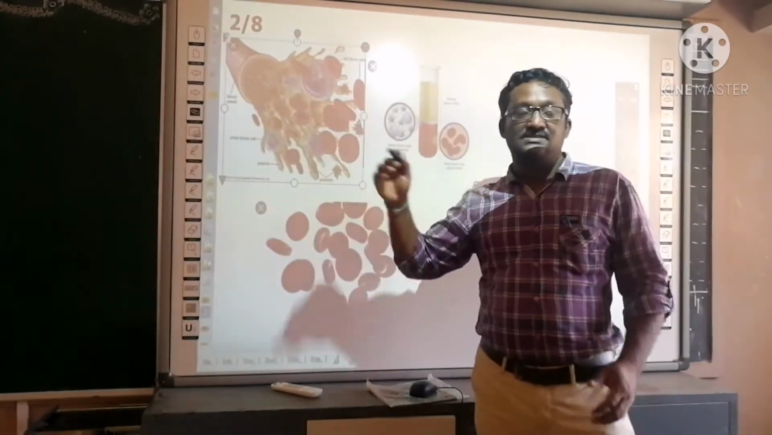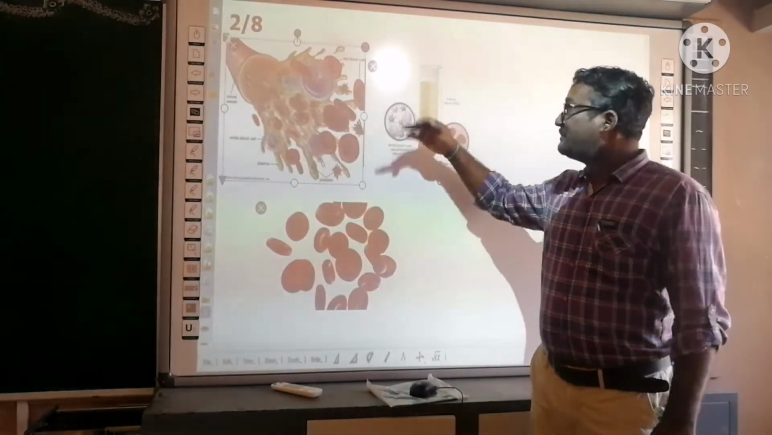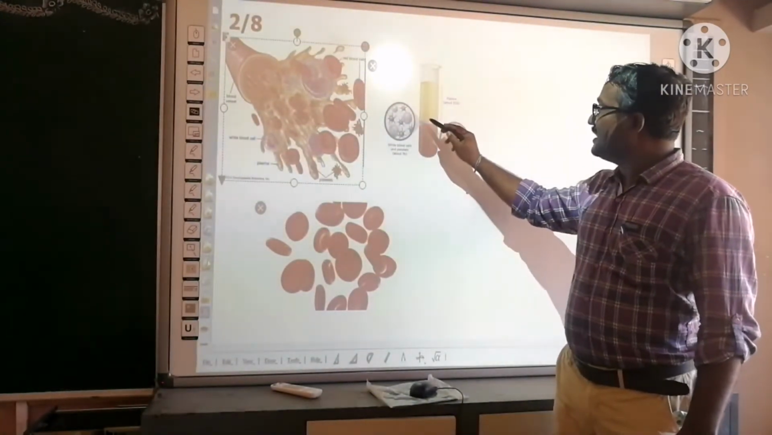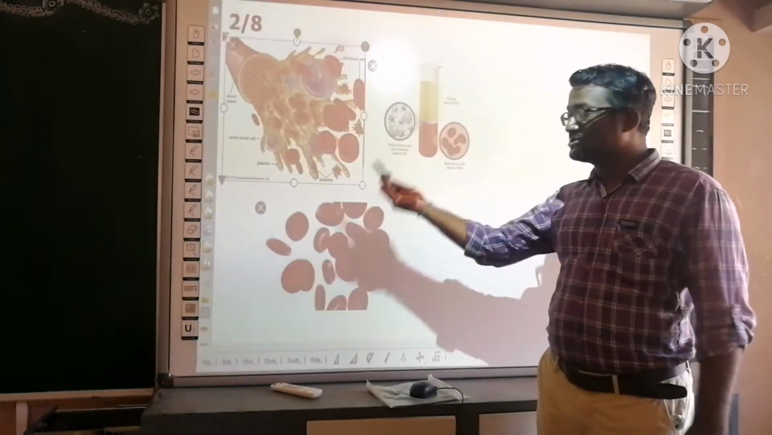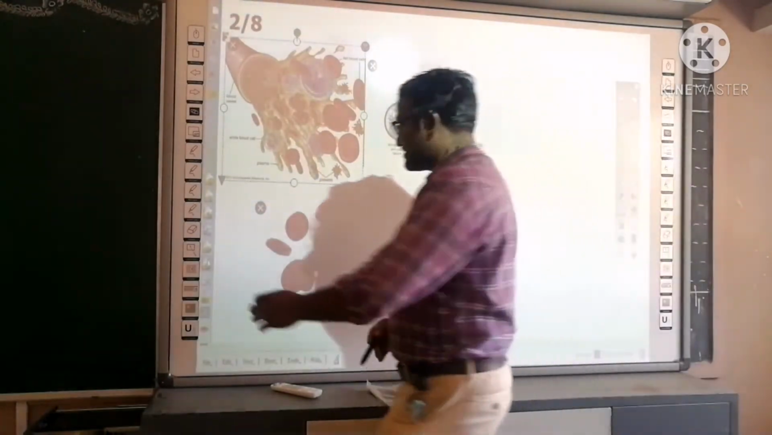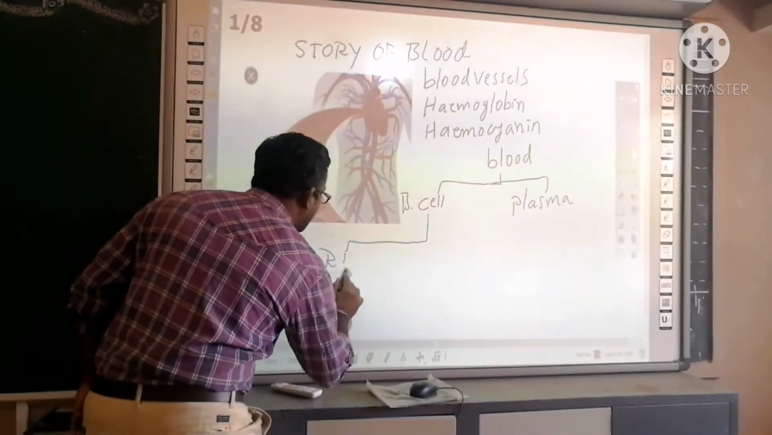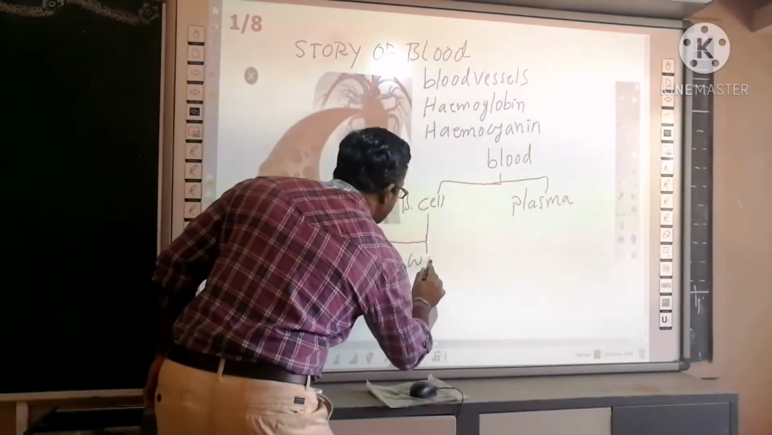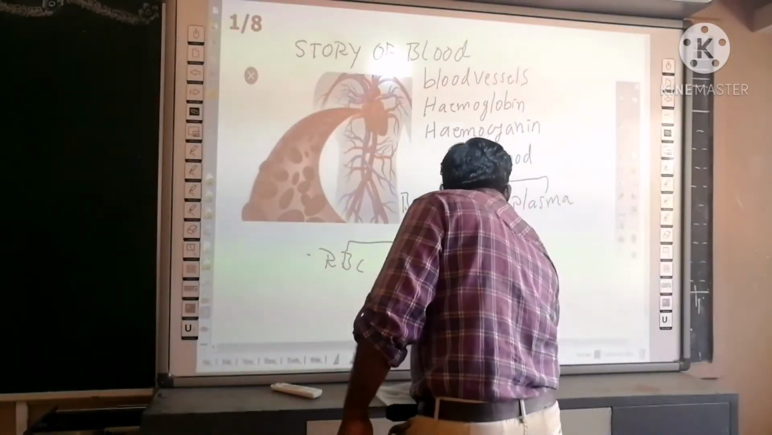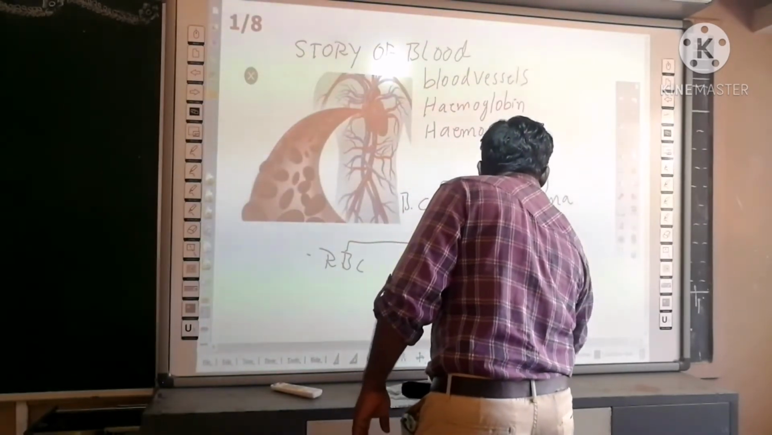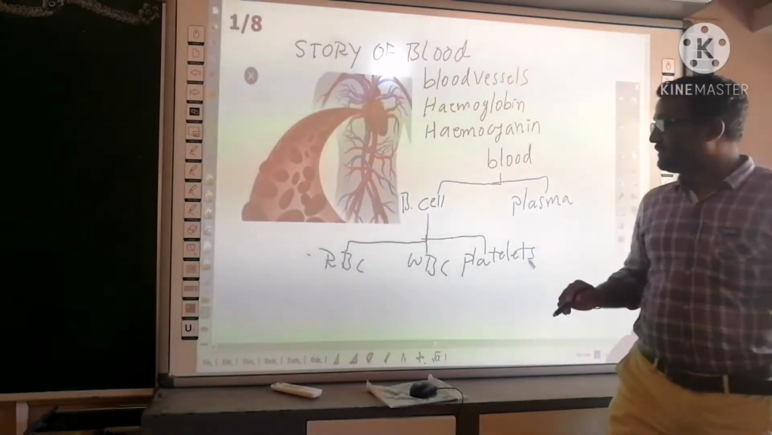Usually, the plasma consists of various types of materials. If you observe the blood components separately, this is the plasma, and these are white blood cells, these are red blood cells. And the blood platelets are also present. Understand? So blood cells are again 3 types: red blood cells (RBC), white blood cells (WBC), and platelets. So 3 types of cells are there. Now first let us see about plasma.